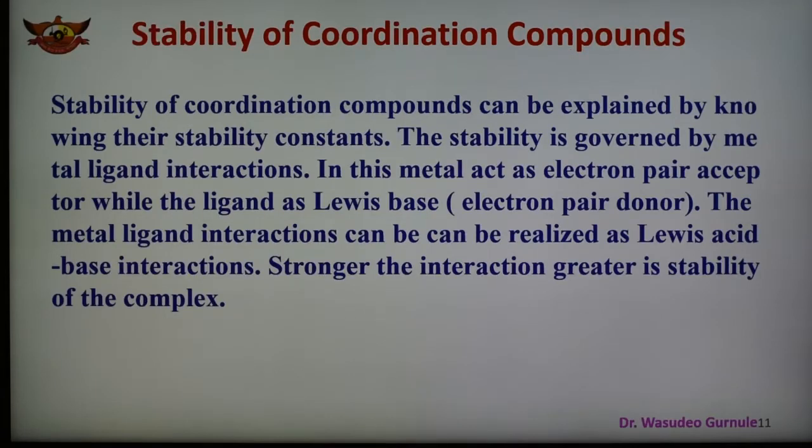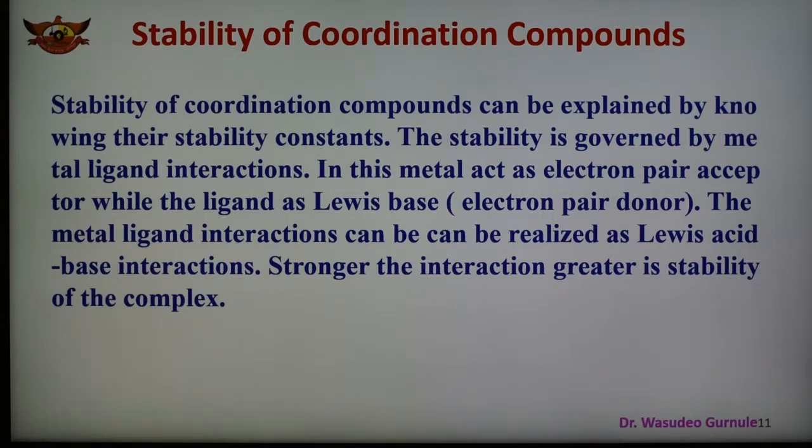And now when a complex is formed, we should know the stability of this coordination compound or complex. The stability of the coordination compound can be known on the basis of the stability constant of the complex.